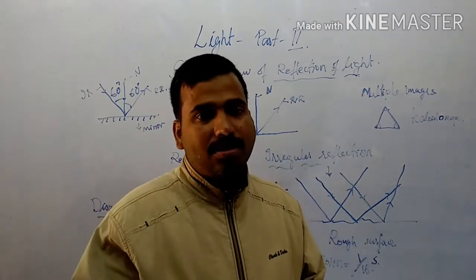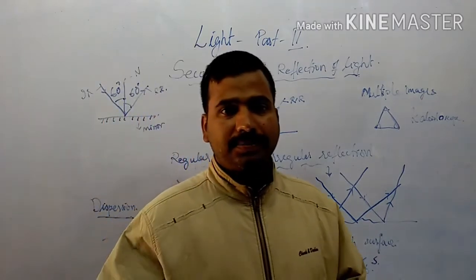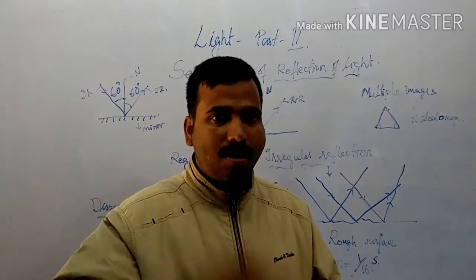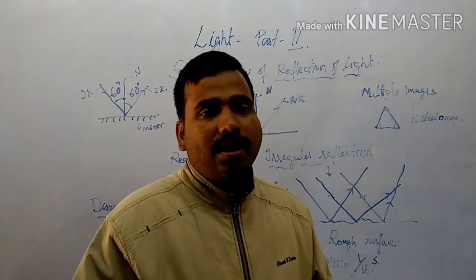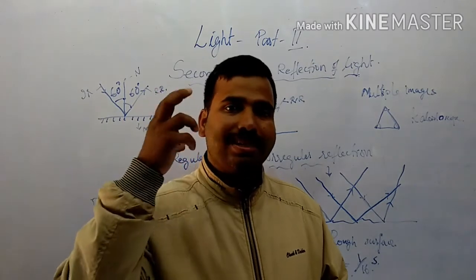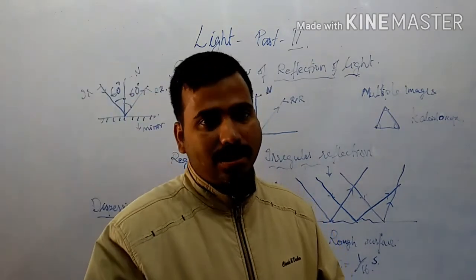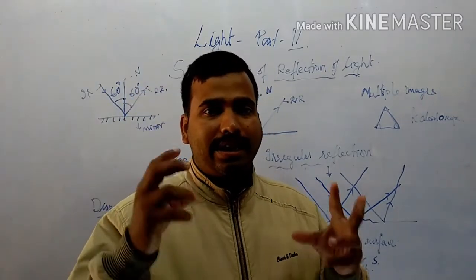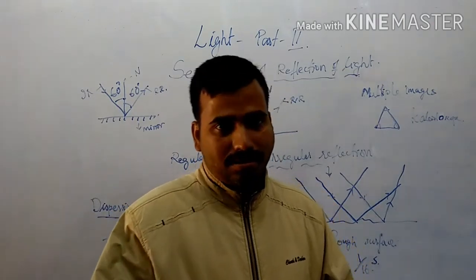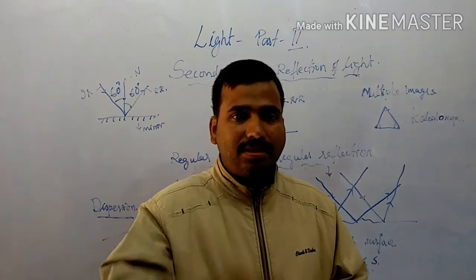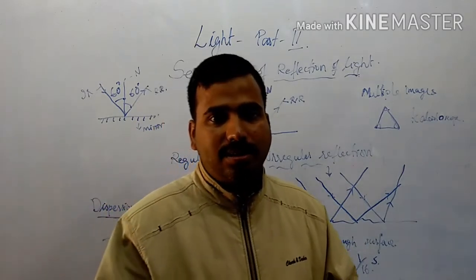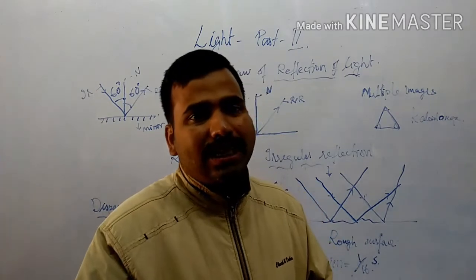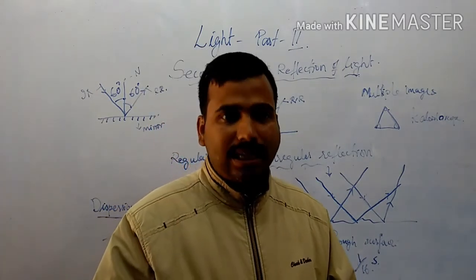As you can see in the structure of the eye, light enters our eyes through the convex lens that is present inside the eye. The convex lens focuses the light onto the retina. When this light energy falls onto the retina, it creates electrical signals. These signals are generated by the rod and cone cells present in the retina, and they are sent to the brain through the optic nerve.